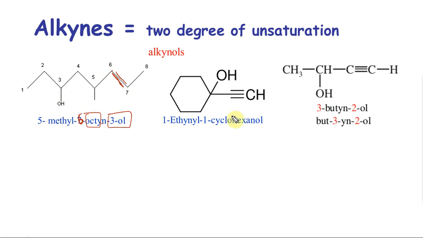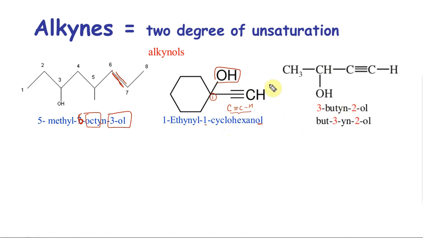When you go to this one, again my OH is the important one, so it has to get position 1, 1-ol. Then the longest chain would be the cyclic one, 6 of them, so cyclohexanol. To cyclohexanol I have a group that is C triple bond CH. This is from ethyne, so ethane becomes ethyl, ethyne becomes ethynyl. So at carbon 1 I have ol and ethynyl. So 1-ethynyl, 1-ol, and cyclohex is the base.